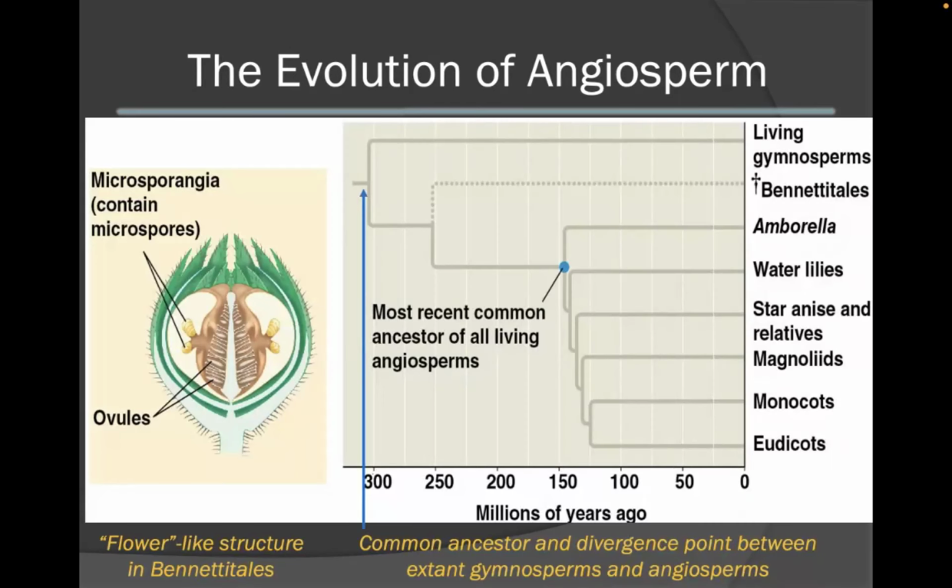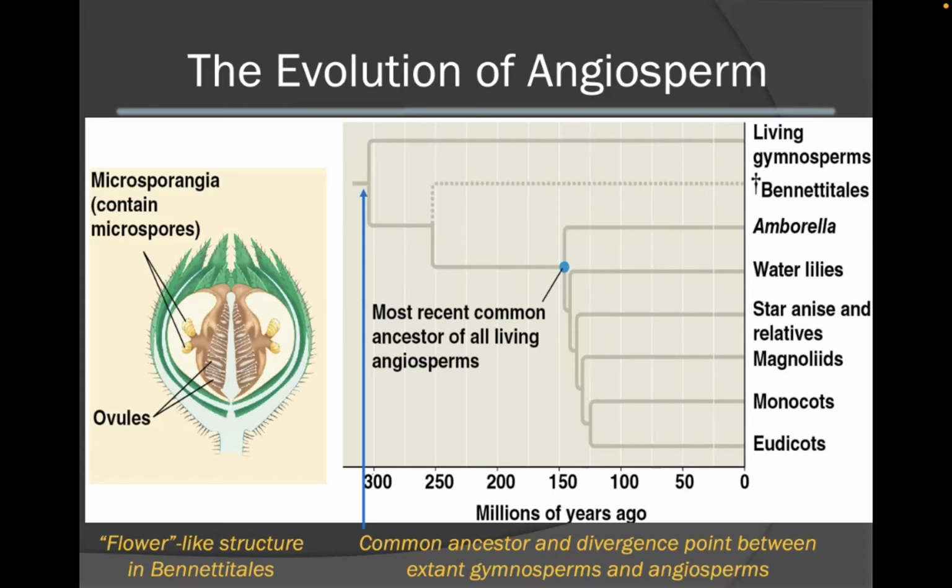This image represents the current phylogenetic hypotheses regarding the evolution of angiosperms. Note two important events: the common ancestor and divergence point that occurred approximately 310 million years ago, that represents the divergence point between extant gymnosperms and angiosperms. Also note the presence of the most recent common ancestor approximately 140 million years ago. This is considered to be the most recent ancestor for all living angiosperms. The living angiosperms are represented by Amborella, water lilies, star anise, and relatives, as well as magnoliids, monocots, and eudicots.